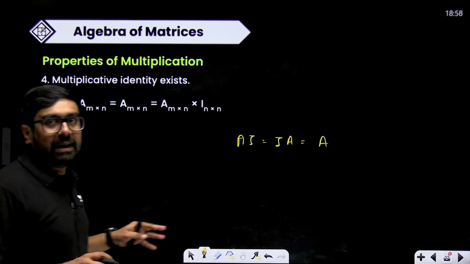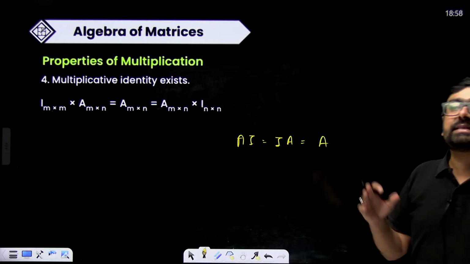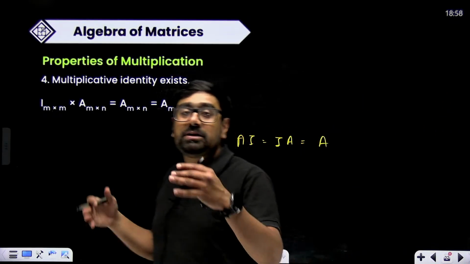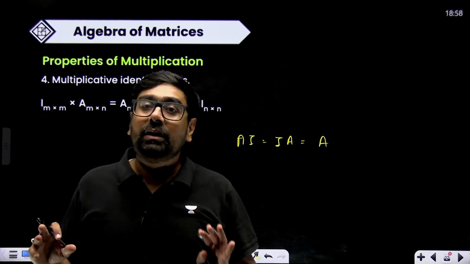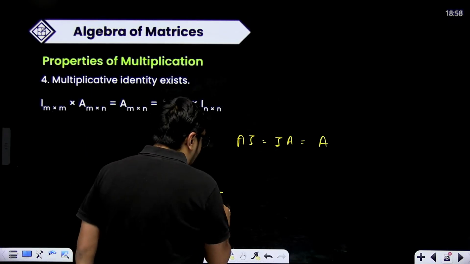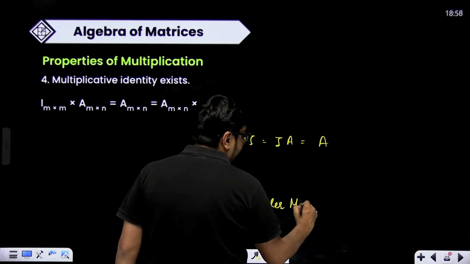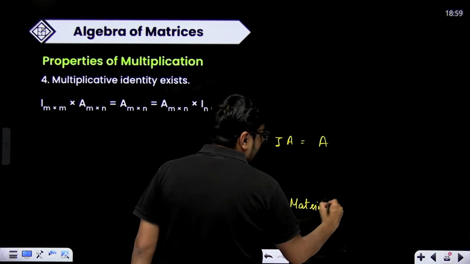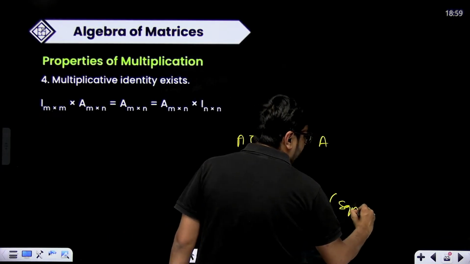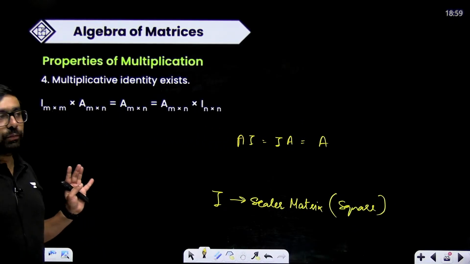I generally is a scalar matrix. What is I? Identity matrix is a scalar matrix. Scalar matrix means a square matrix, because diagonal elements are all the same. I is a scalar matrix. Scalar matrices are always square, right? They are always square. So I is always going to be a square matrix.